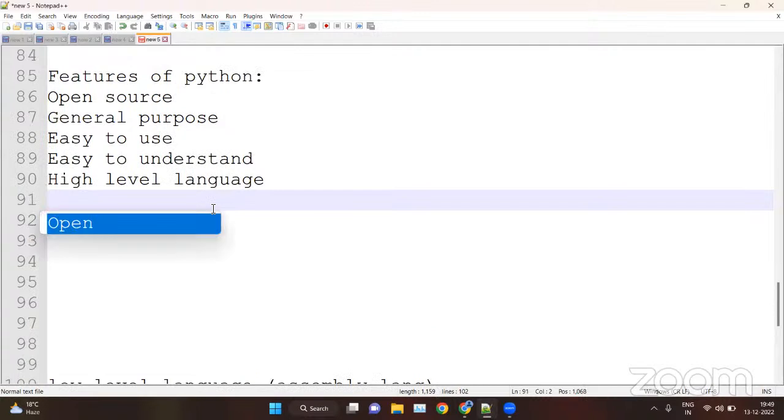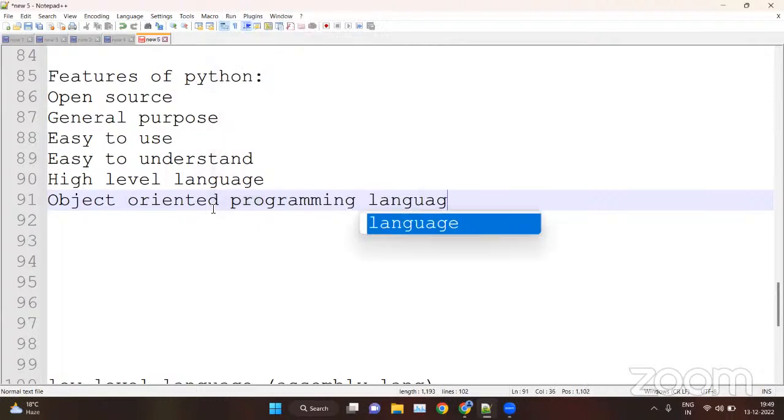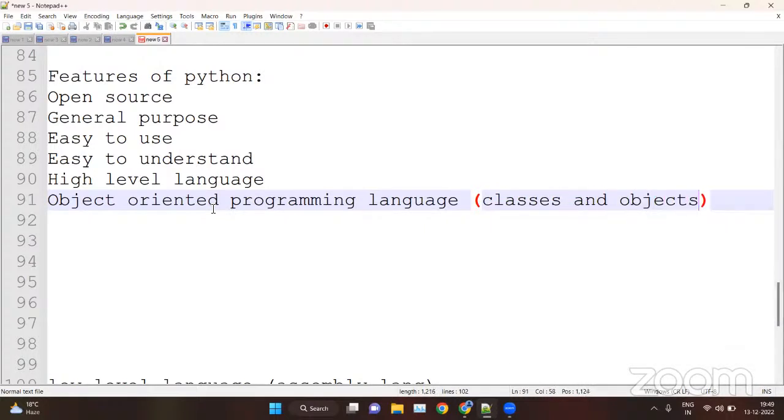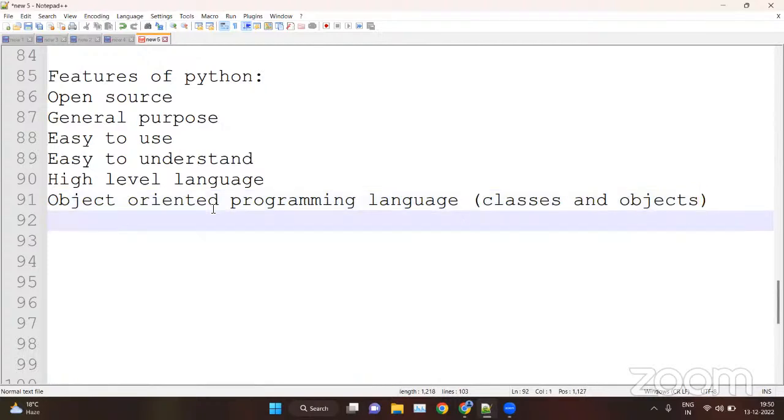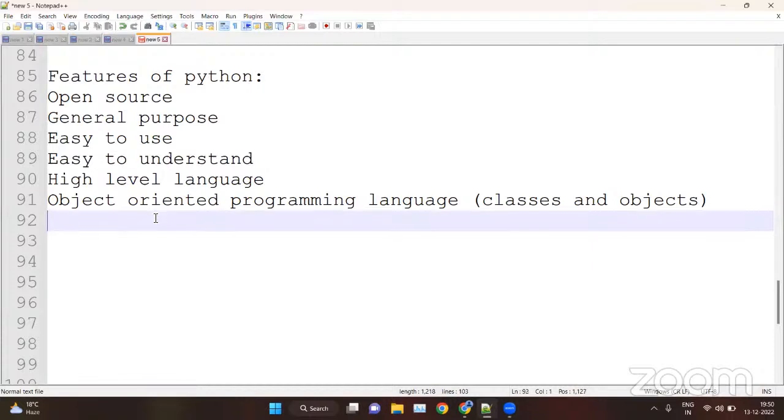After that, Python is an object-oriented programming language, which means Python uses the OOPS concept, classes and objects. Basically, the concept of classes and objects is very useful in Python. We can reuse the code again and again with the help of classes, objects, and functions. The concept of classes and objects is very important, and we will see the benefits of using OOPS inside Python.